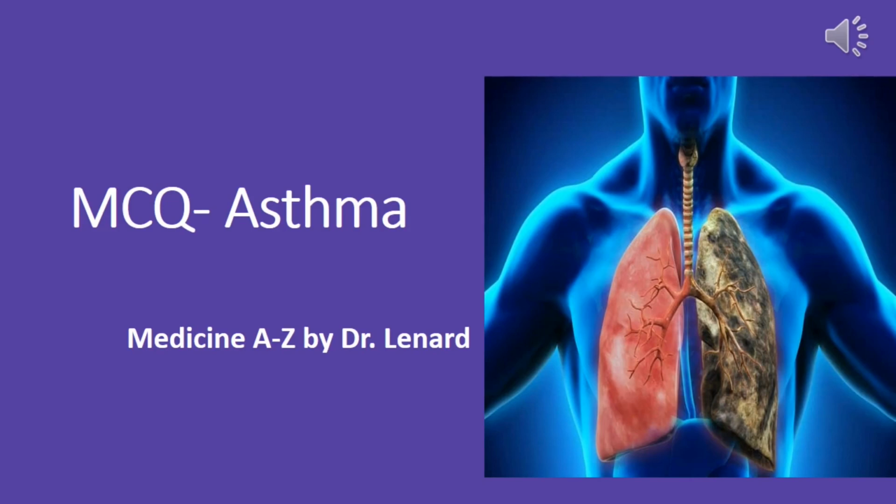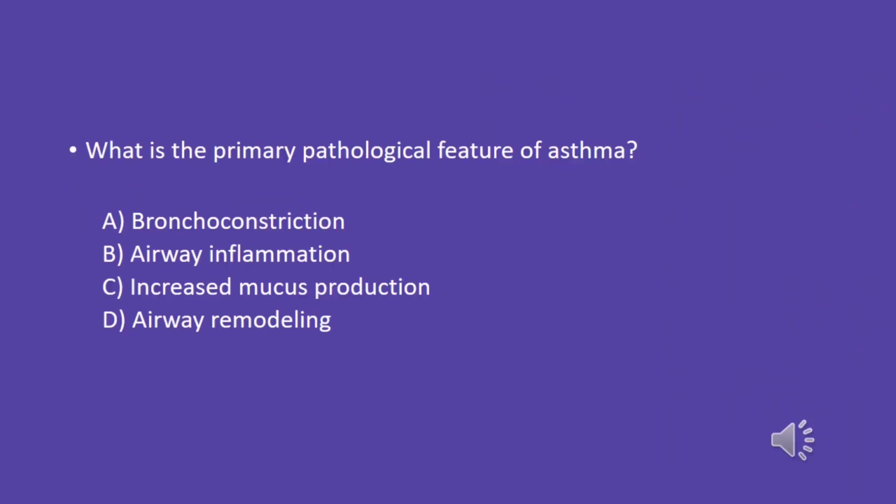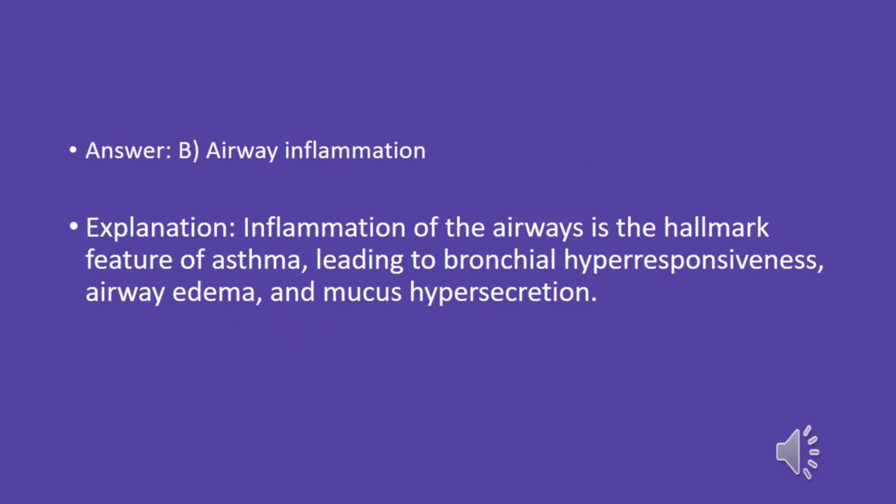Today we are going to discuss some MCQ in asthma. What is the primary pathological feature of asthma? A. Bronchoconstriction. B. Airway inflammation. C. Increased mucus production. D. Airway remodeling. Answer: B. Airway inflammation. Explanation: inflammation of the airways is the hallmark feature of asthma, leading to bronchial hyperresponsiveness, airway edema, and mucus hypersecretion.